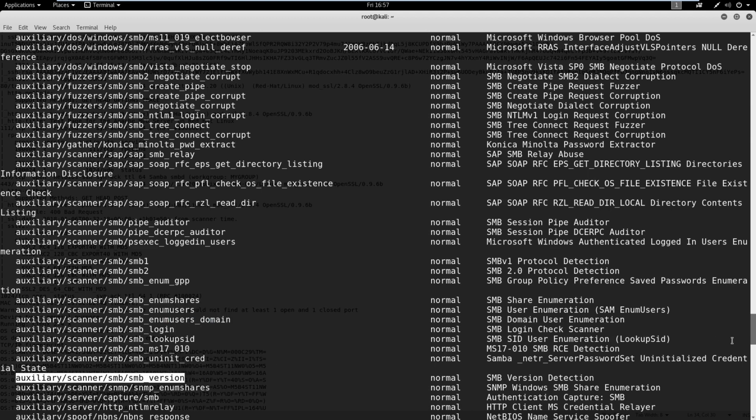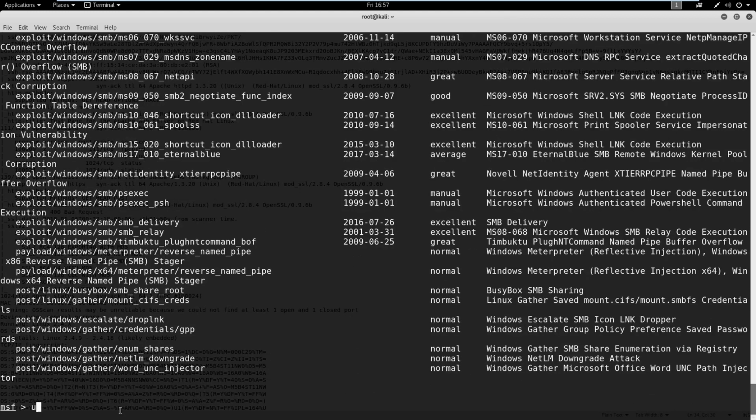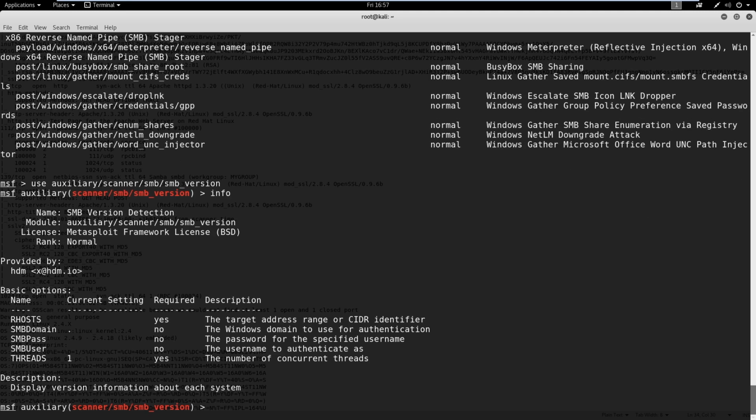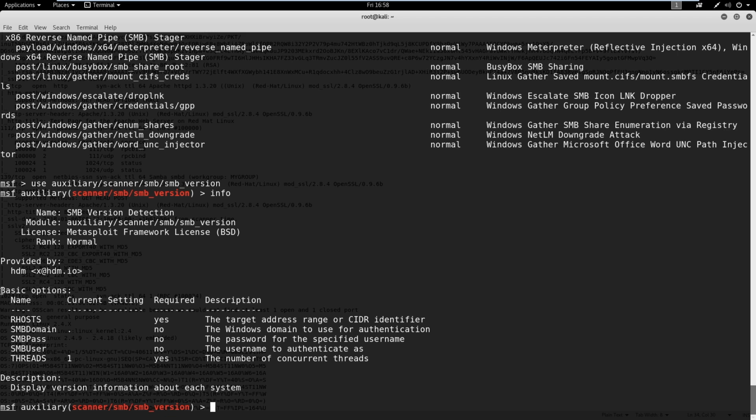So I'm going to copy that. And all we have to say is use, and we can paste. Okay, so if you're ever unsure, you could type in info and get a little bit more information of what module you're in. So you're in SMB version detection, it shows you the specific module. And if there's any kind of description here, it'll tell you. It just says display version information about each system.